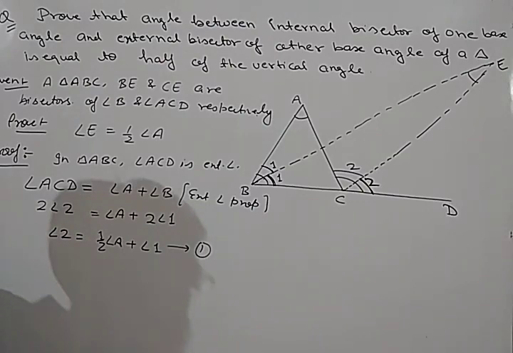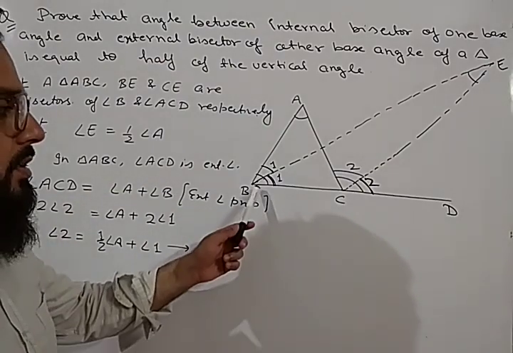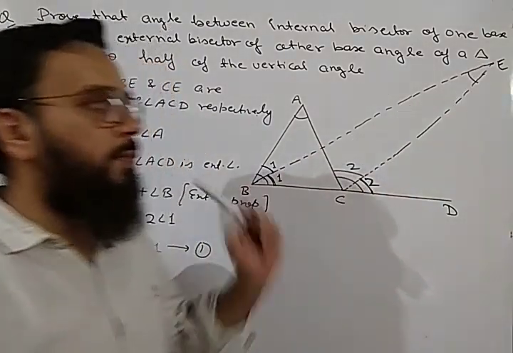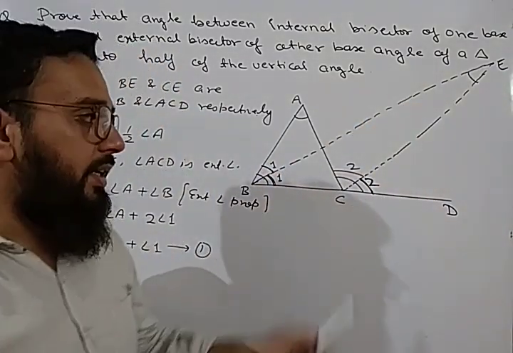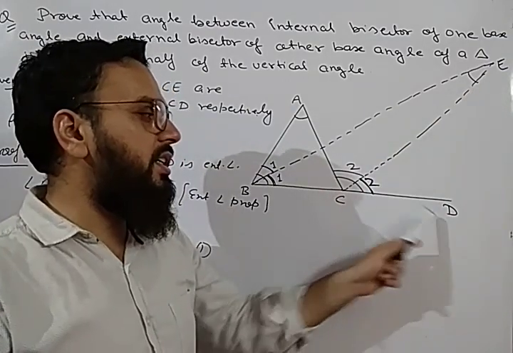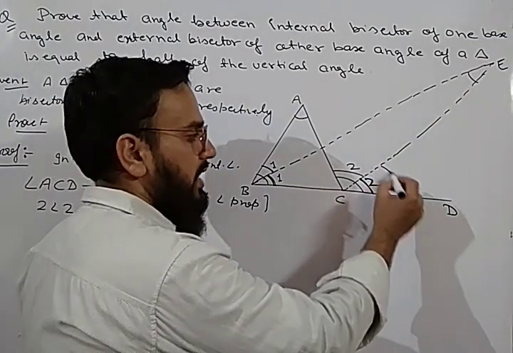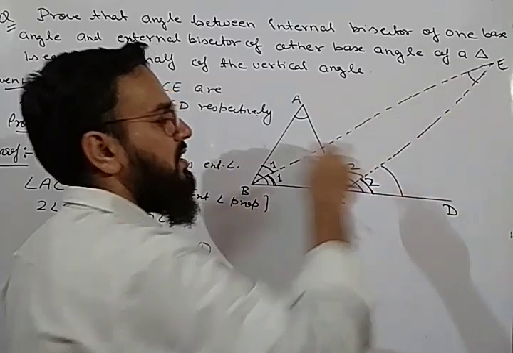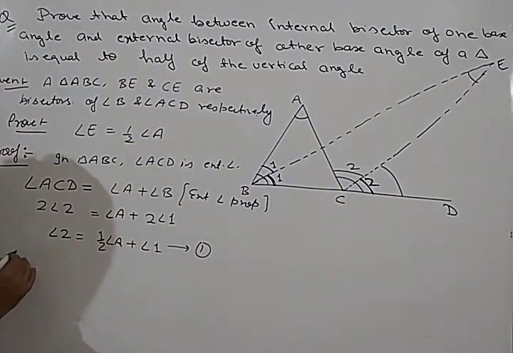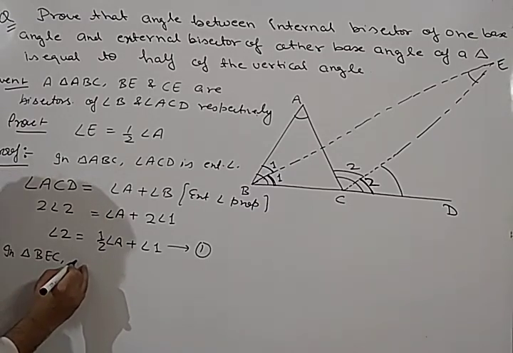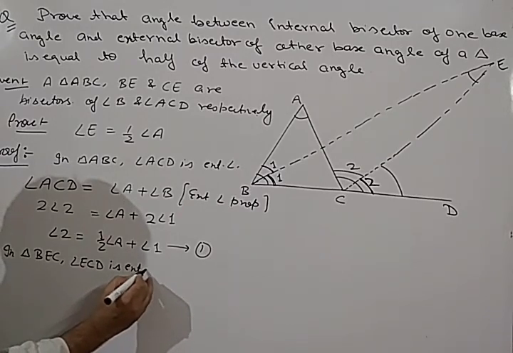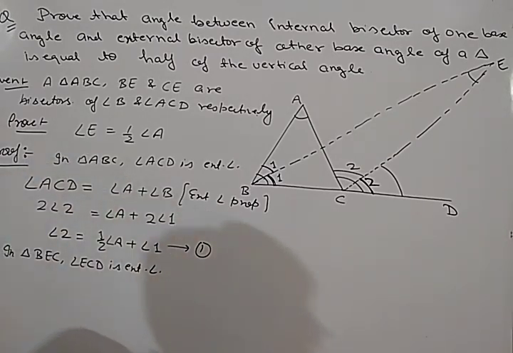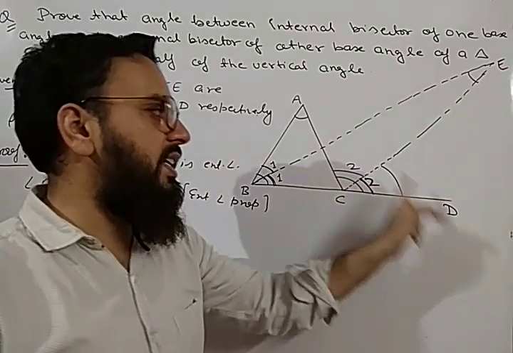Now in the second triangle, what is the second triangle? Triangle BEC. Okay, triangle BEC is also a triangle in which angle ECD is the exterior angle. This angle is the exterior angle of this triangle BEC. So now if we use the exterior angle property in triangle BEC, angle ECD is the exterior angle.